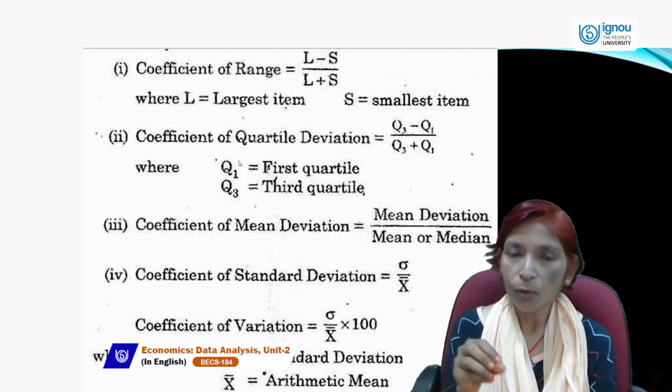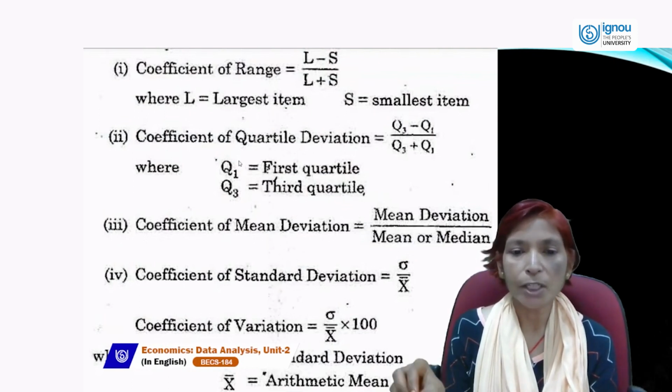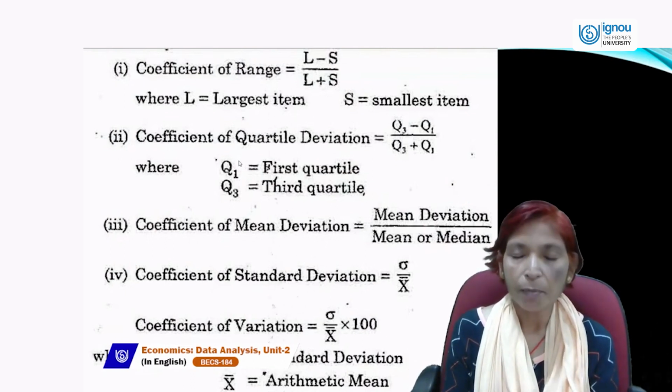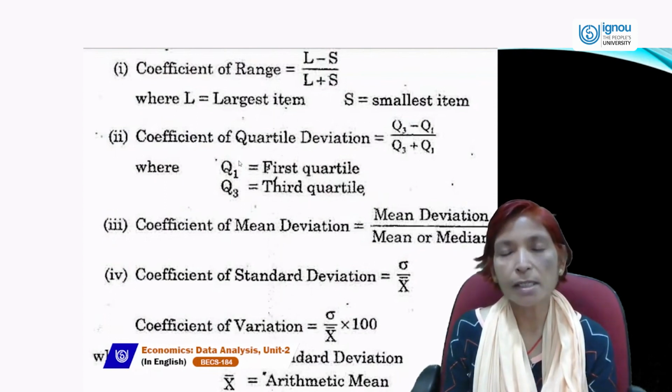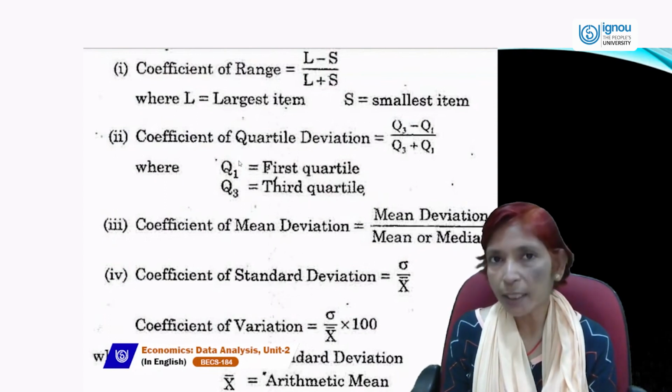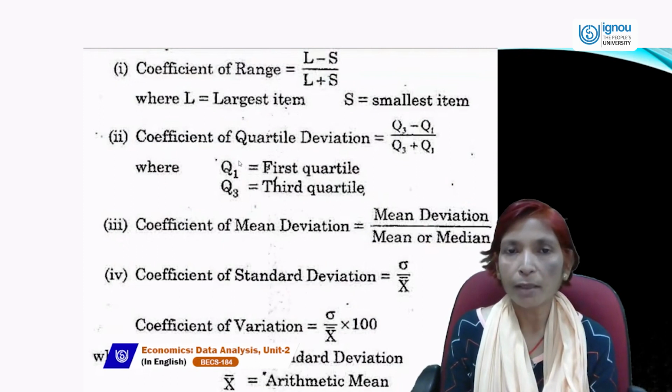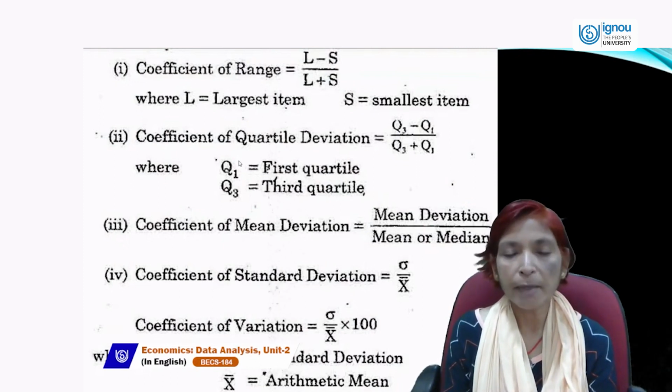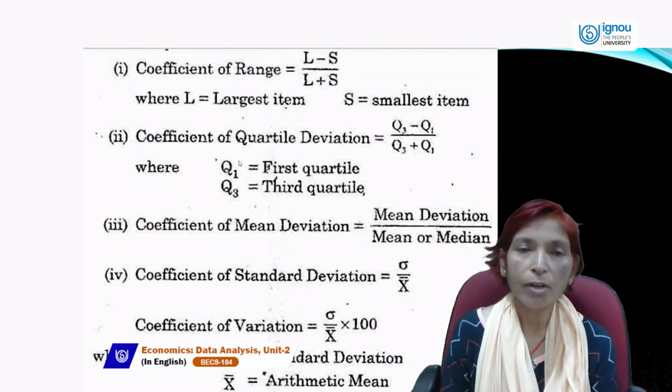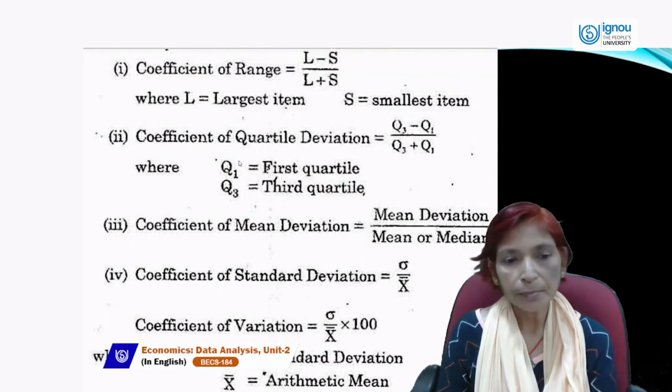If we calculate deviation with the help of mean, then we will take mean deviation divided by mean to calculate the coefficient of mean deviation. But if we have taken deviations from median, then we will use this formula: mean deviation divided by median for calculating the coefficient of mean deviation.